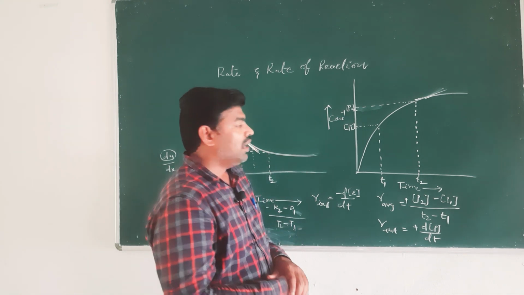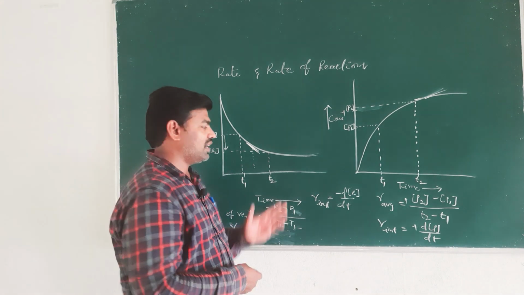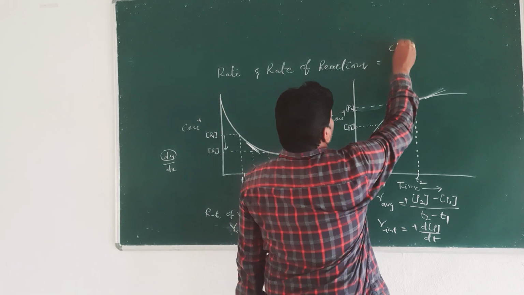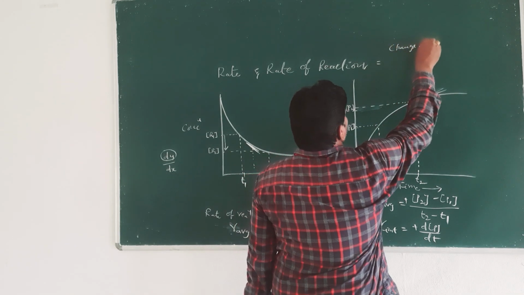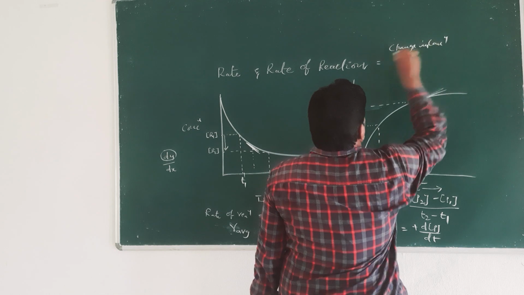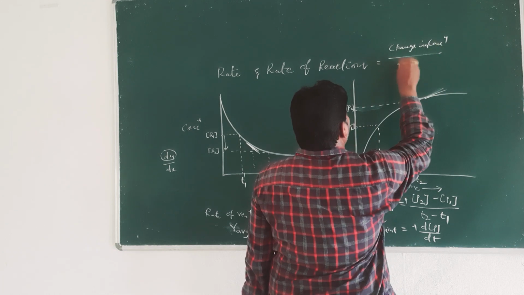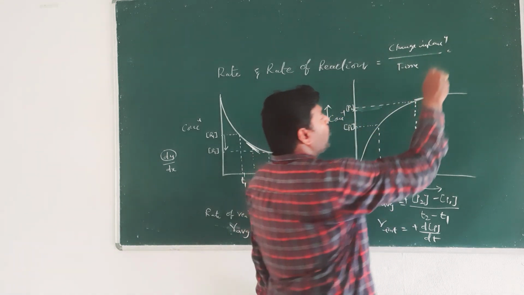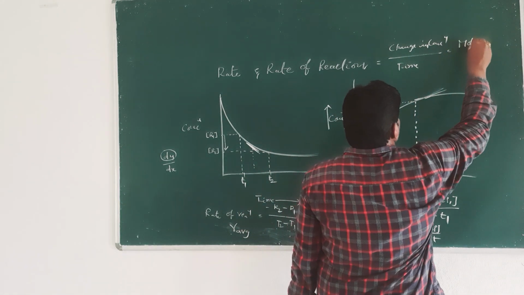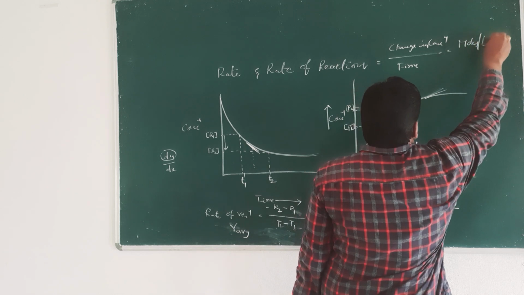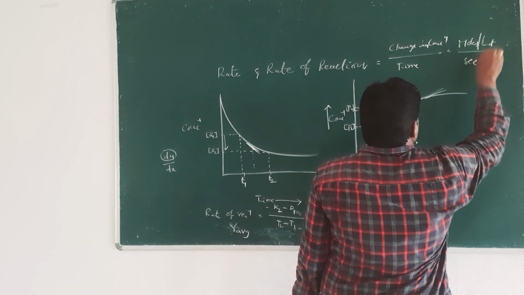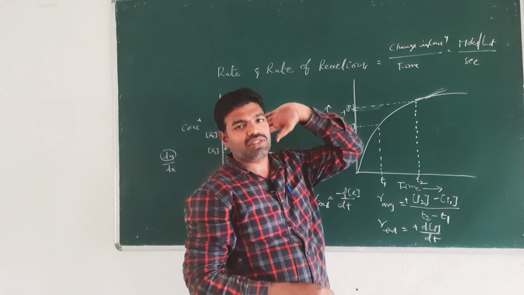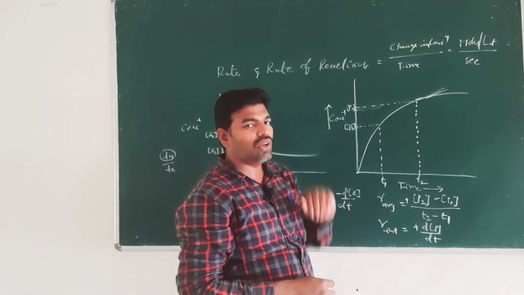And units for rate of reaction. Already I told you that rate of reaction is expressed as change in concentration with change in time. Concentration is always expressed in moles per liter. Time is expressed in seconds. Then the units for rate of reaction are moles per liter per second, mol L inverse s inverse.